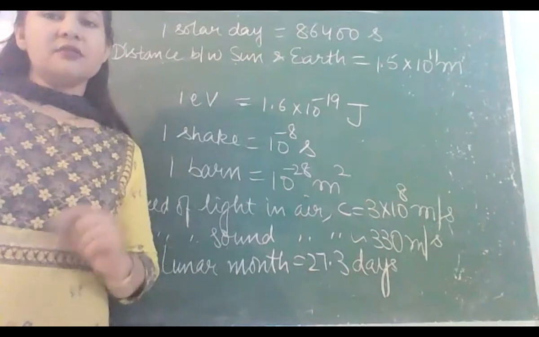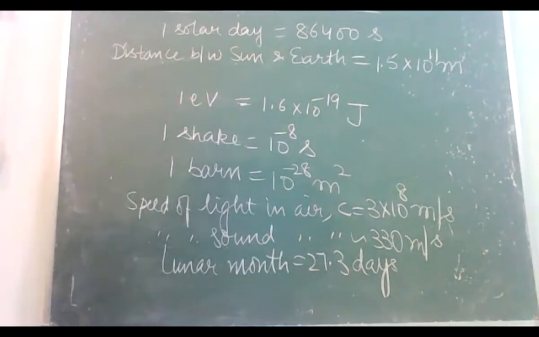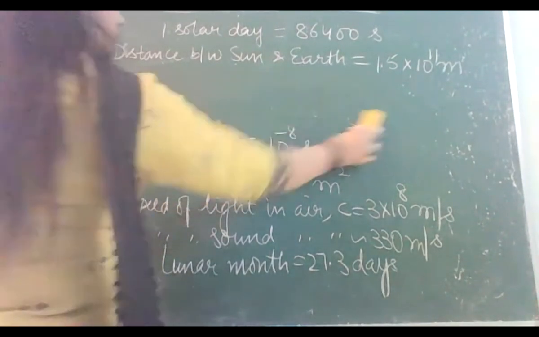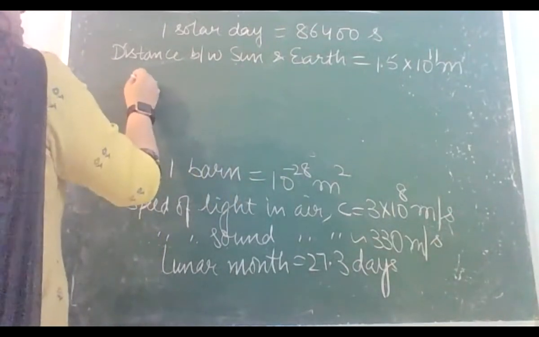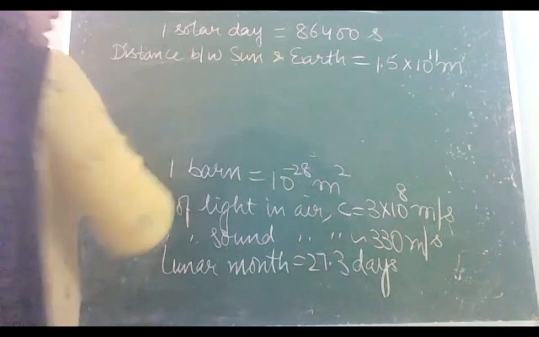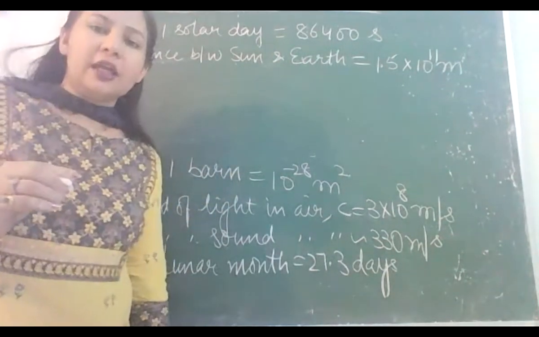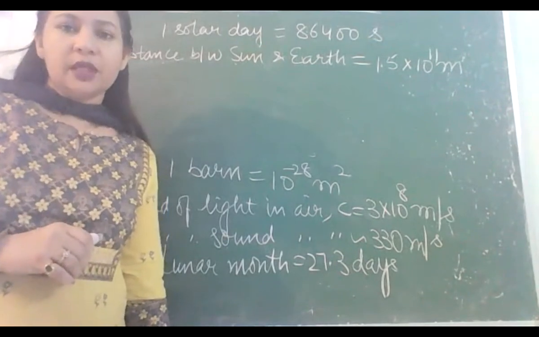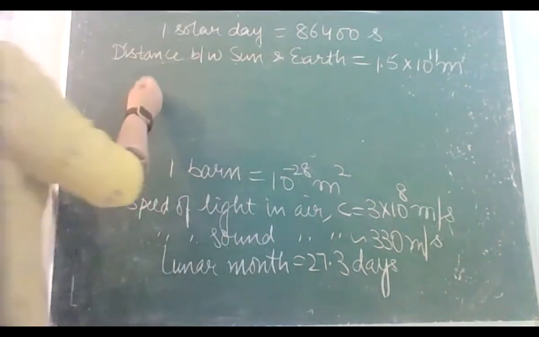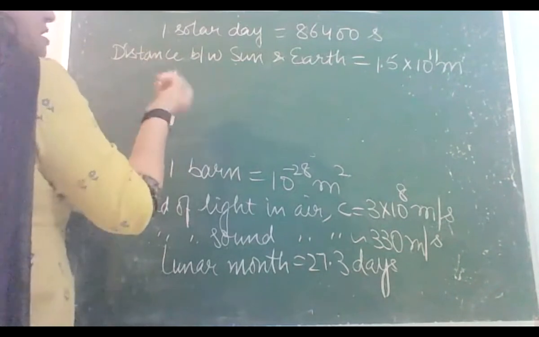This is the distance of sun from earth. Okay, and you must be very curious to know that how much time light is taking to reach from sun to earth. ये पता होगा बहुत बच्चों को, है ना? 8 minutes.